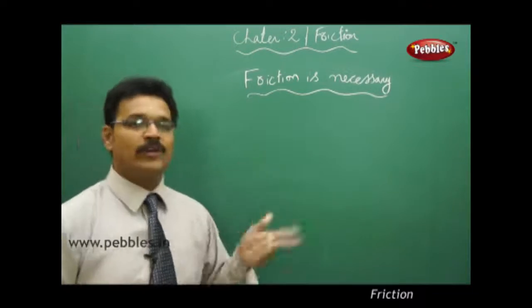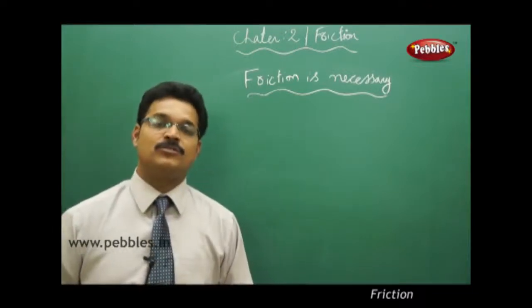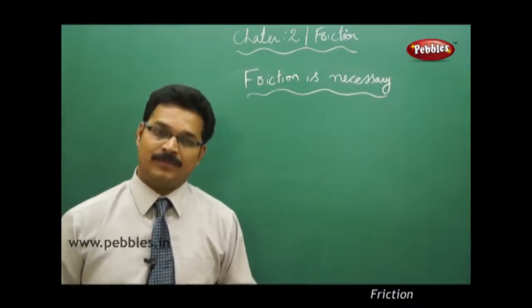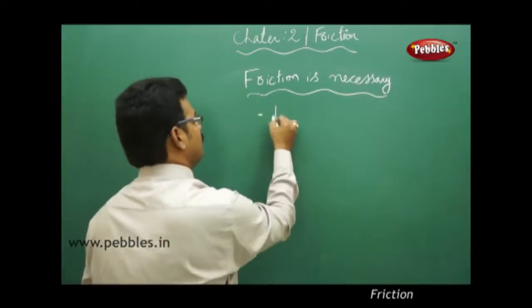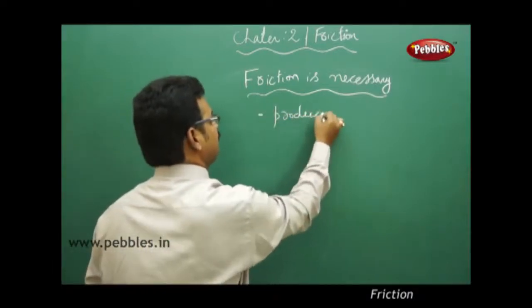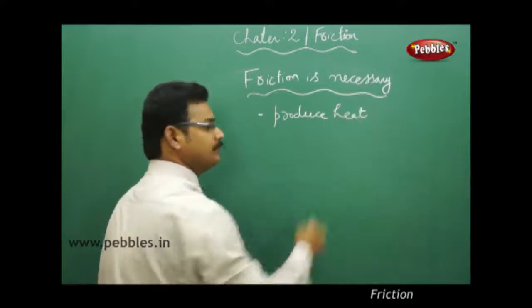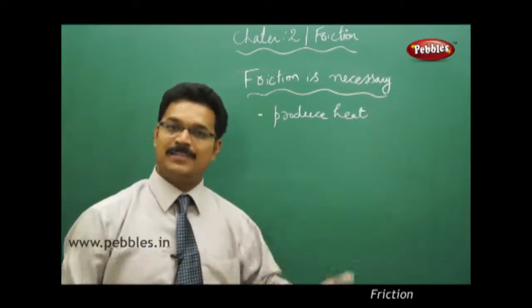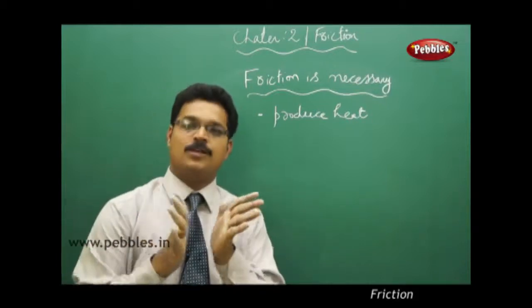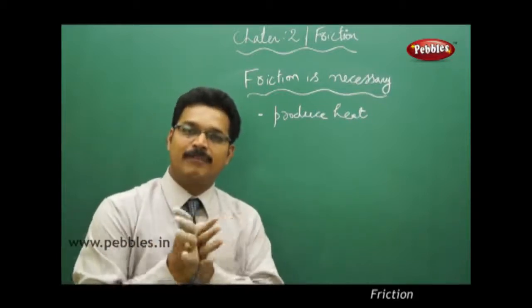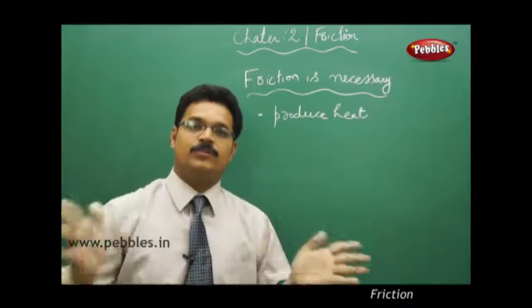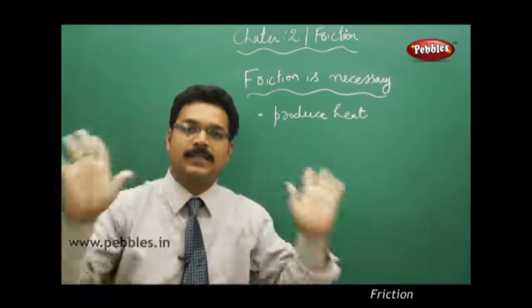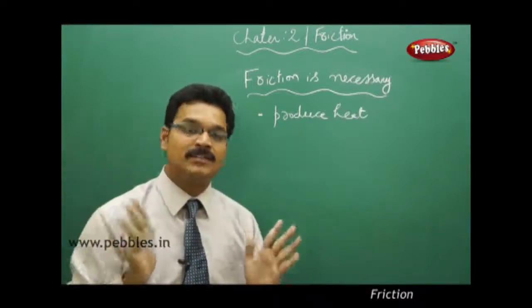Let me tell you two more examples of how friction is very much useful in our life. Using friction, you can produce heat. Yes. So the simple example is rubbing your palms together. When you rub the palms together for some time, what do you get? Heat. So this heat is generated because of friction.